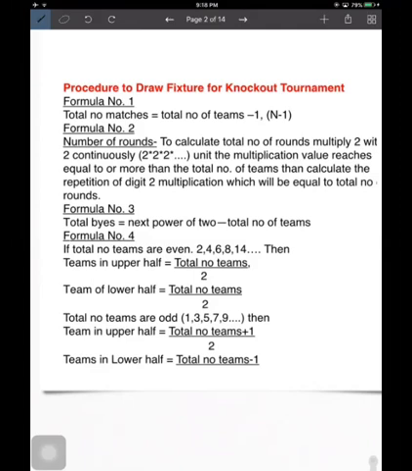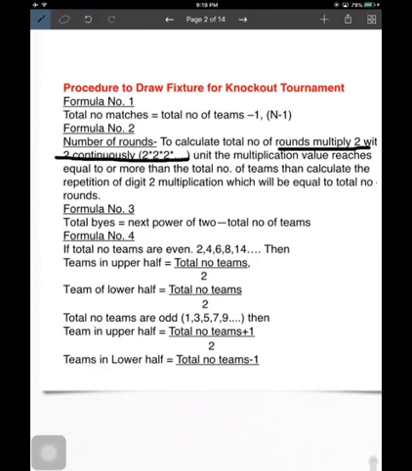Now, the number of rounds. How will we calculate the number of rounds? Suppose the number of teams coming to participate is 12. So 12 is less than 16 and greater than 8. We multiply by 2 repeatedly: 2 to the 4, 8 and 16. When 12 teams are participating, the next power of 2 is 16.